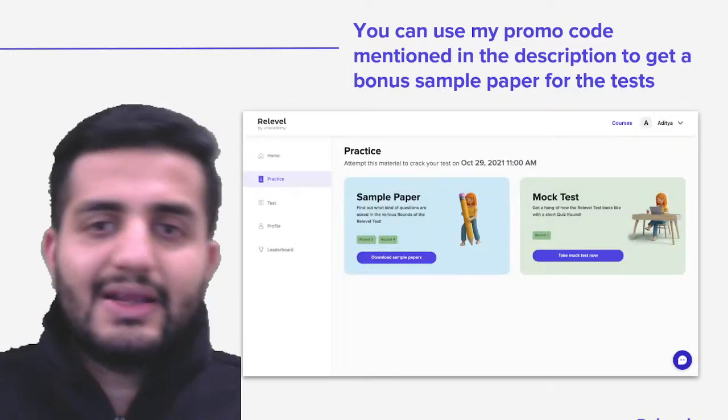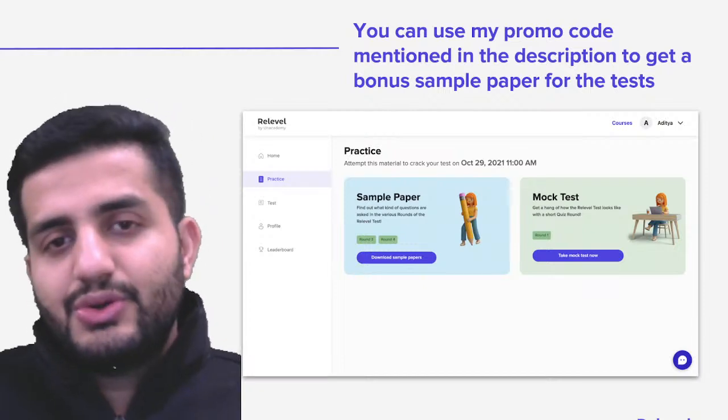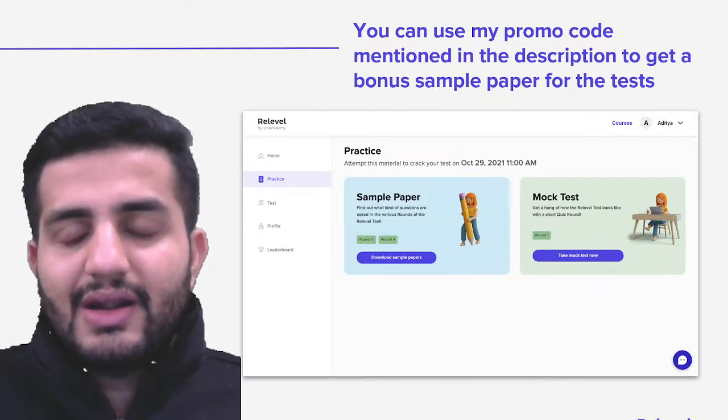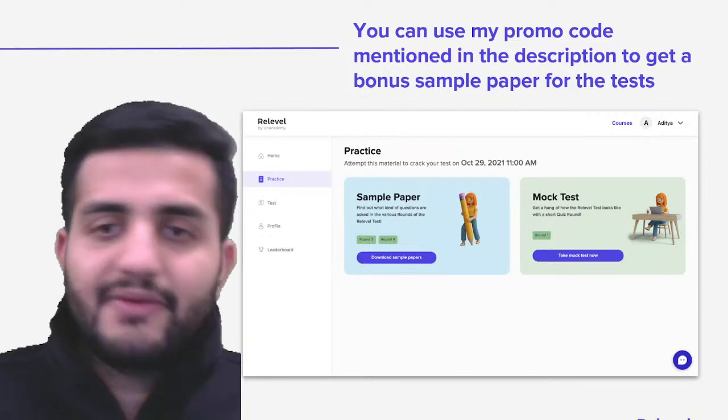So if you use the code Python 10, that's how the dashboard should look. You have a practice tab, right? Where you can see an option of a sample paper, where you can download this paper and just practice it before your actual test.